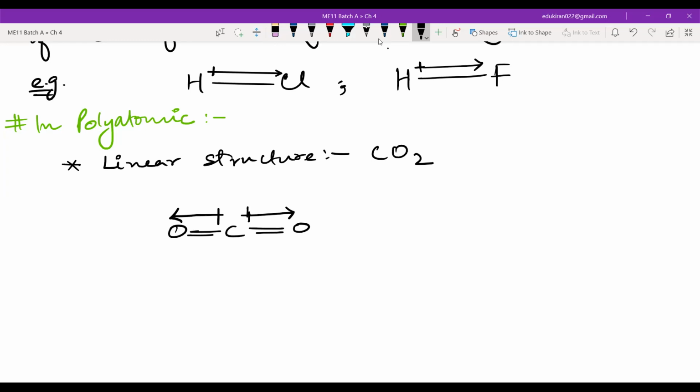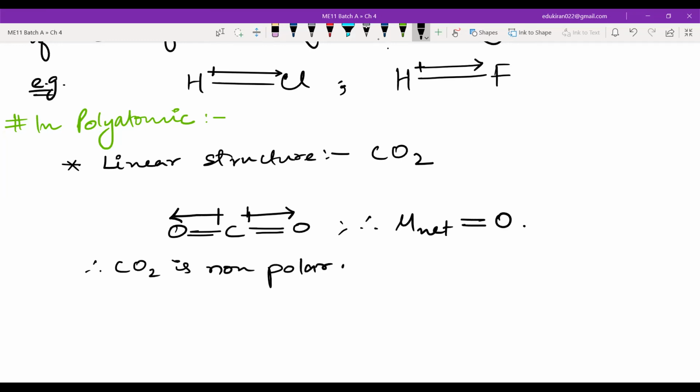And if I add these two, they will cancel each other, and hence mu net is equal to 0. Yes or no? And hence, therefore, CO2 is non-polar.